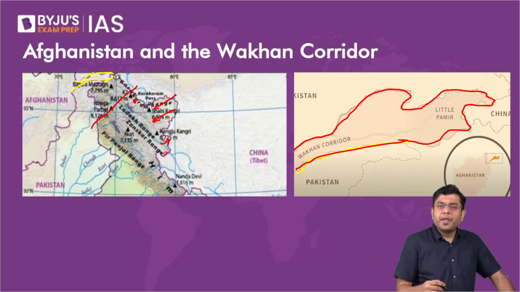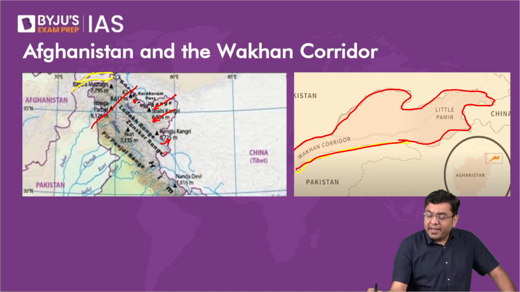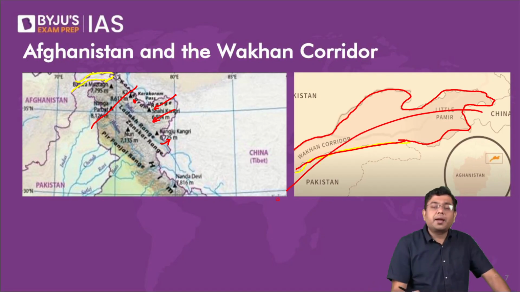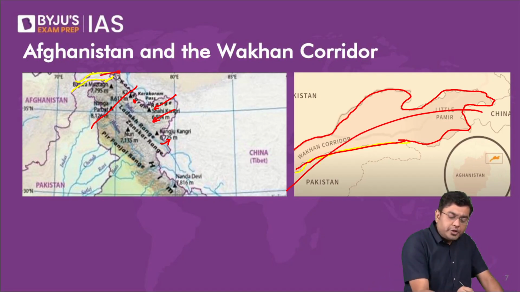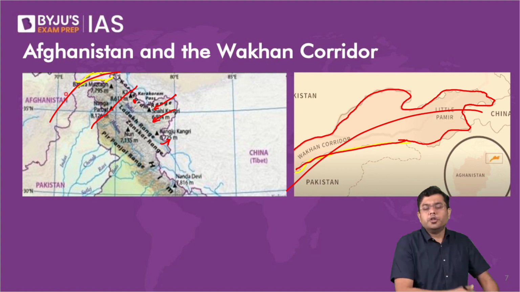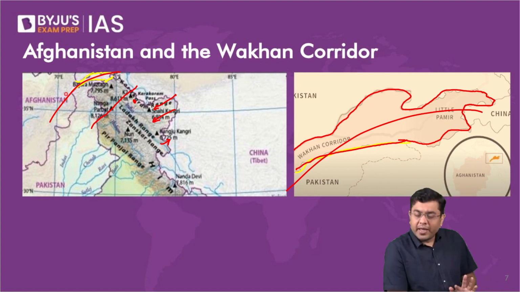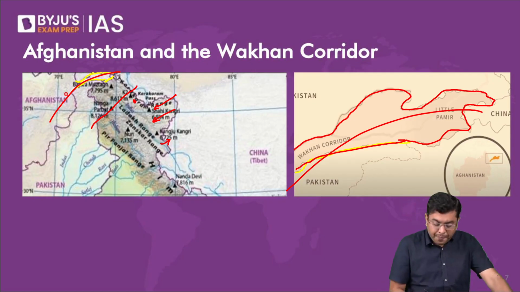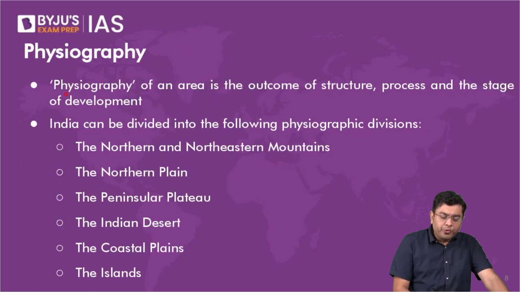But also, because of this, China is planning to construct another pathway from the region of Wakhan corridor into the region of Pakistan so as to gain access to the warmer waters, in a way to counter the choke point, the hold that we have over the region of Malacca Strait. Okay? Now, then we move over to the portion of physiography.